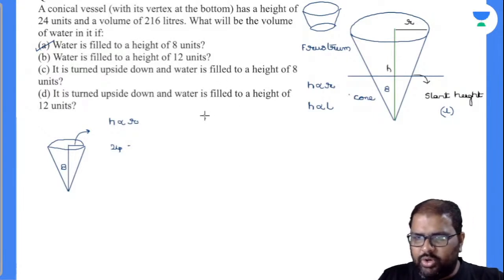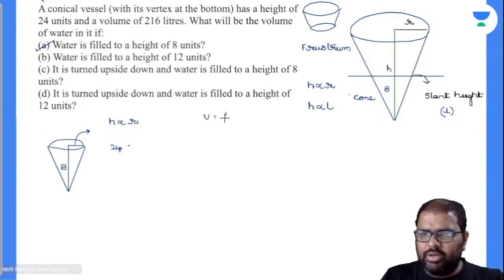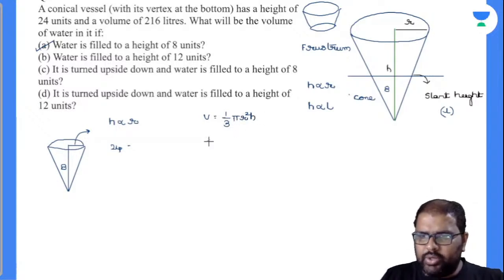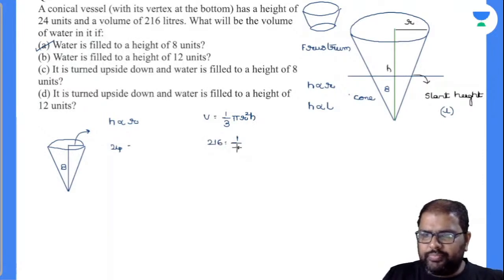Total volume of a cone is nothing but equal to 1 by 3 pi r square h. So volume I know it is 216 liters. 1/3 into pi is nothing but equal to 22 by 7 r square. I have to find out. Height value is nothing but equal to 24 units.